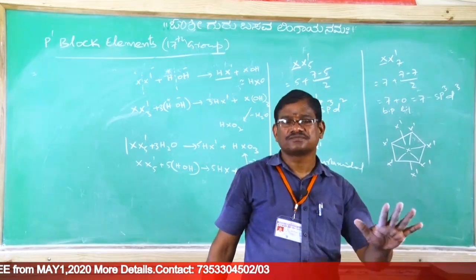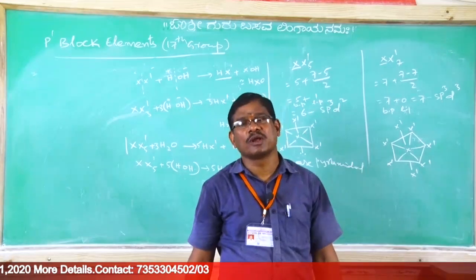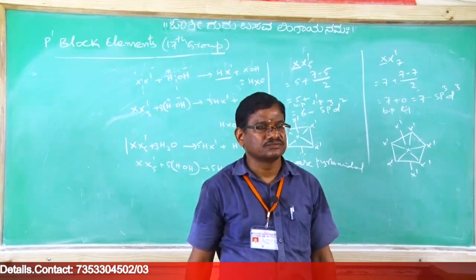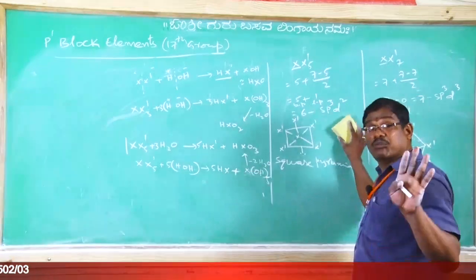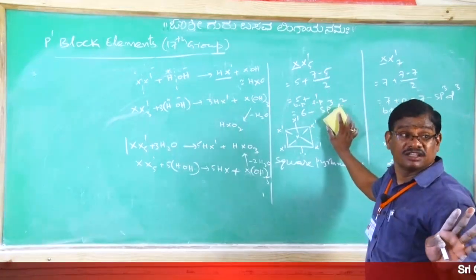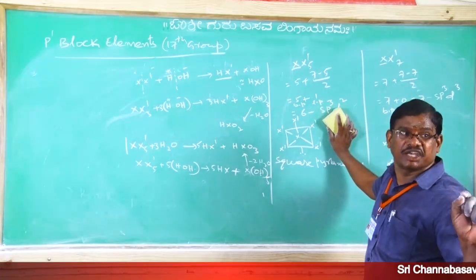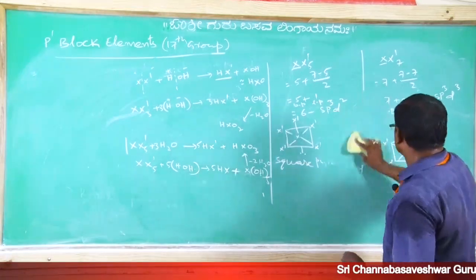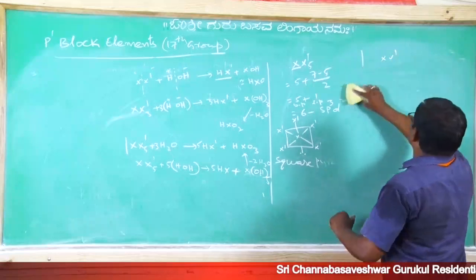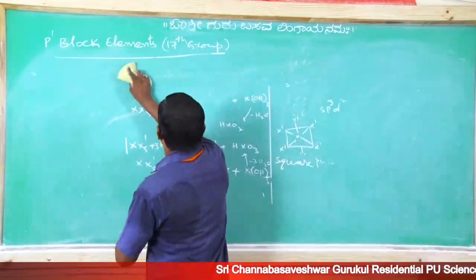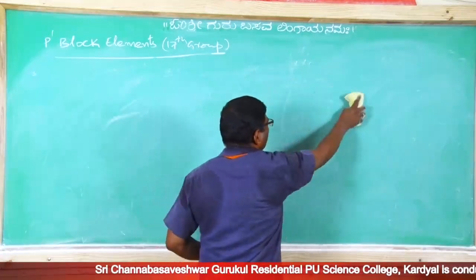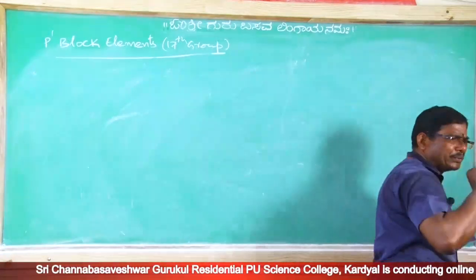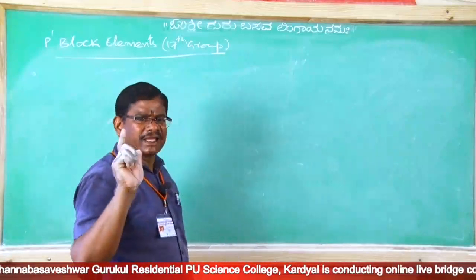Clear? So these are 17th group elements according to your NCERT. And one more concept in case of oxyacids: multiple bonds wherever coming, which kind of overlapping is taking place? So one more concept, let us see. In the applicative part they may ask by taking perhalic acid.